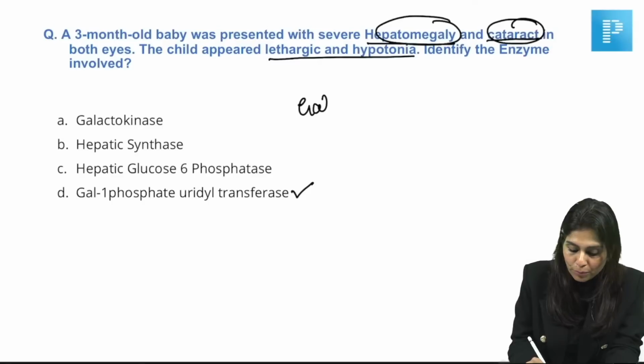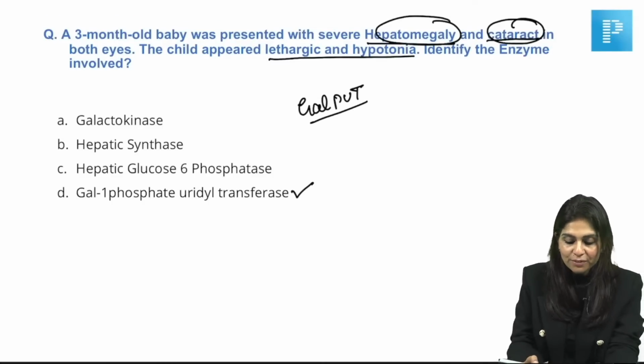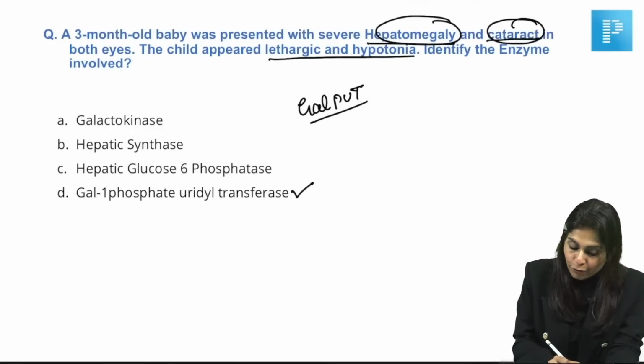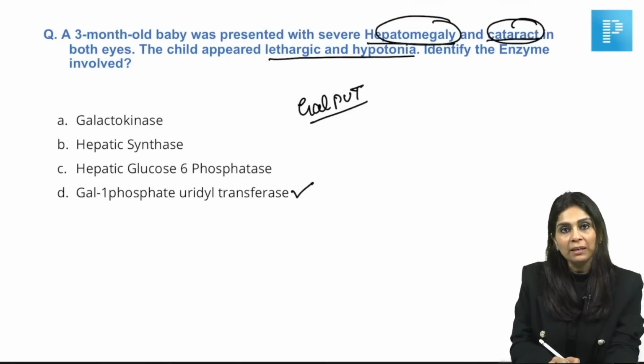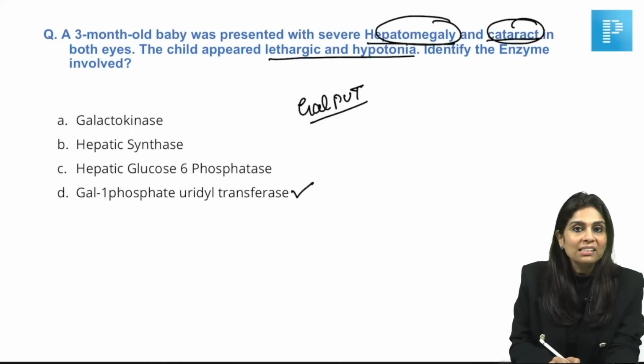I've asked you to remember it as GalPut, right? Galactose 1-phosphate uridyl transferase defect causes classical galactosemia. I can see that Mohit has answered it as galactokinase. Of course, galactokinase deficiency also causes galactosemia, but in galactokinase deficiency, you will observe only cataract. You will not observe hepatomegaly.